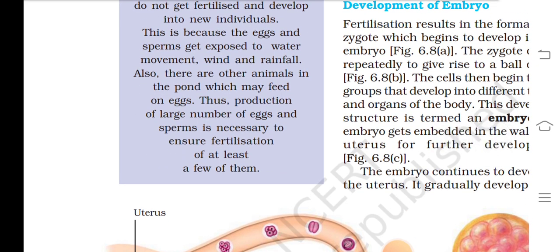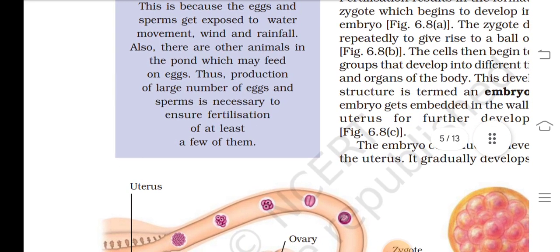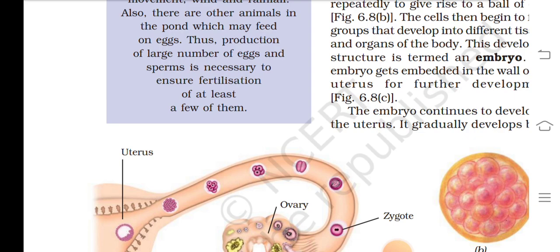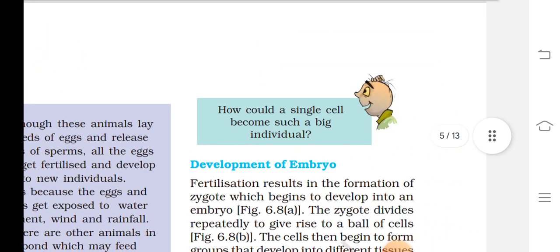This is because the eggs and sperm get exposed to water movement, wind and rainfall. Also, there are other animals in the pond which may feed on eggs. Thus, production of a large number of eggs and sperm is necessary to ensure fertilization of at least a few of them.